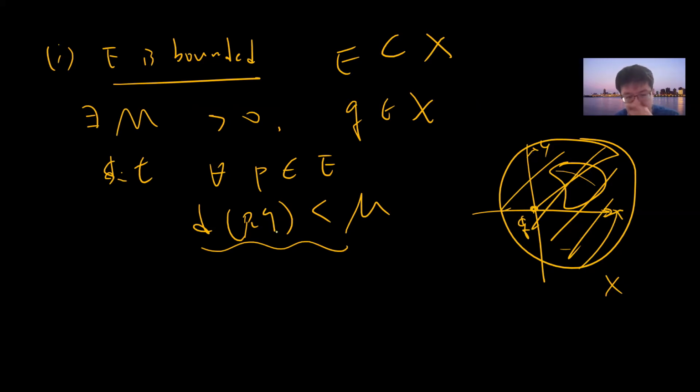So for every P belonging to E, d(P,Q) should be less than M.